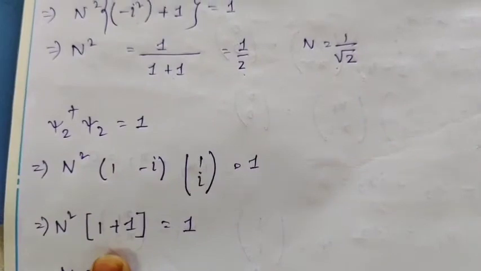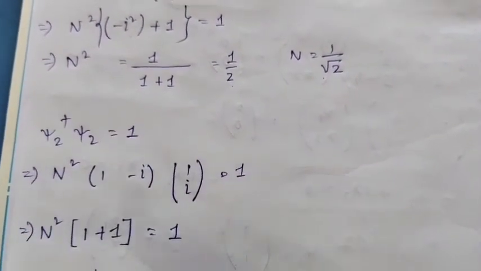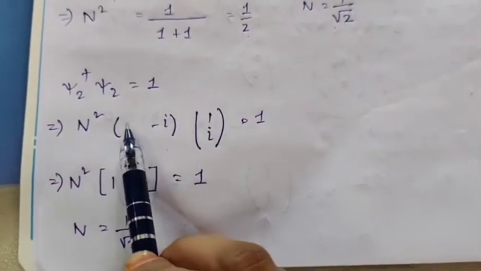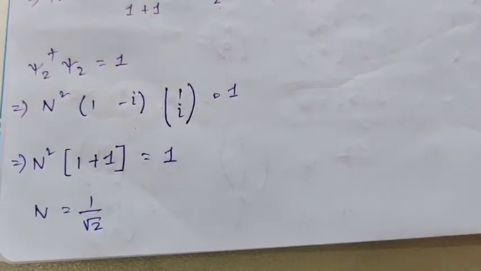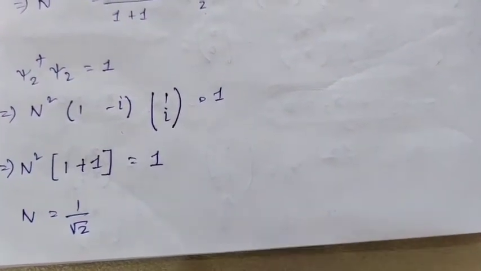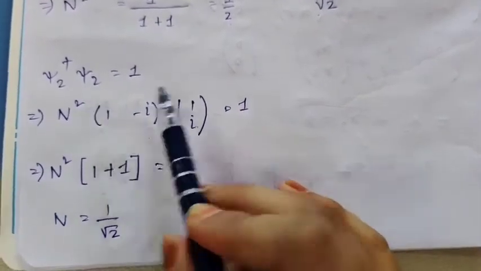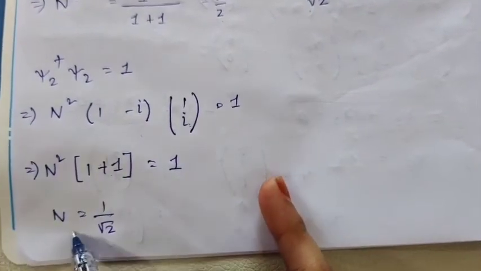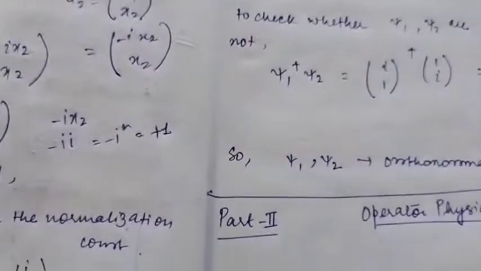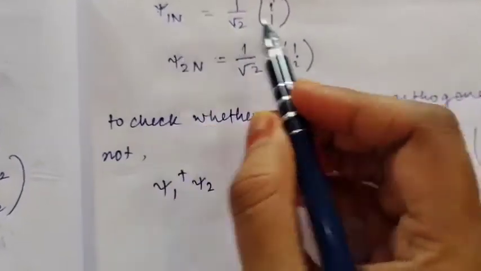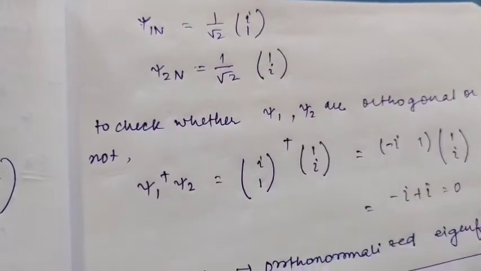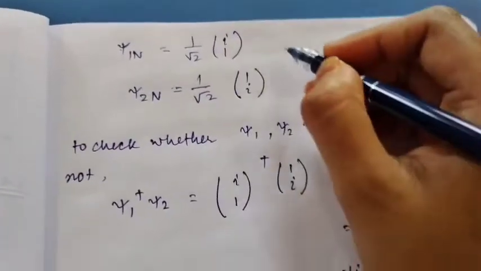A similar process we are going to do for psi 2. Psi 2 we have already calculated, what we got: (1, i). If you take the complex conjugation followed by transpose, you will get (1, minus i), that is, the column will be converted into row. Multiplied with this, you will get 1 into 1, minus i into i, that is minus i square, that is plus 1. Again we are getting n equal to 1 by root 2. So the normalized value we are getting for psi 1 is 1 by root 2 (i, 1), and for psi 2 we are getting 1 by root 2 (1, i). Psi 1n and psi 2n, these are the normalized values.